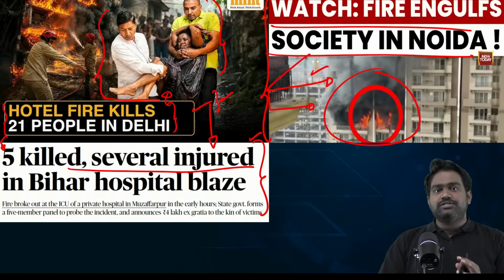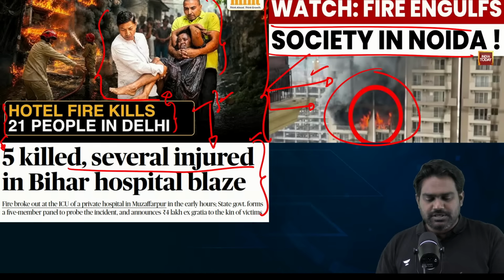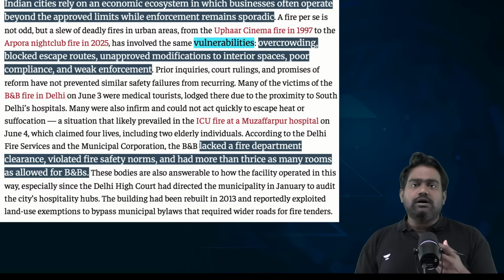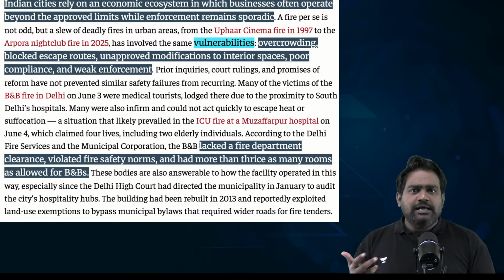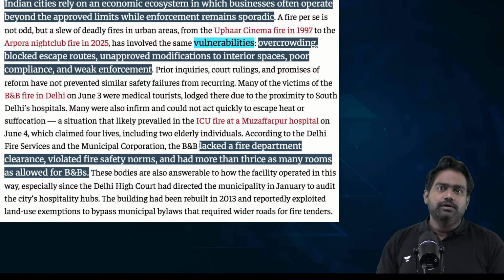So, in 3 consecutive days, India has witnessed three back to back fire tragedies. This is a stark warning. See, this is not a natural disaster in any way. This is purely a governance failure.